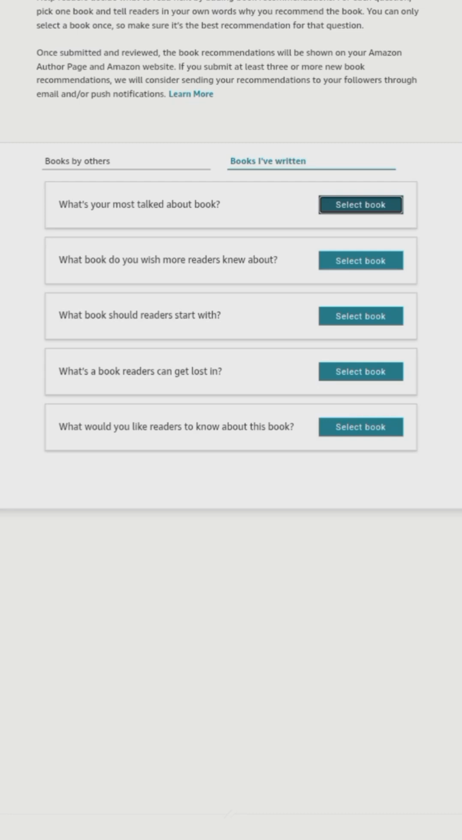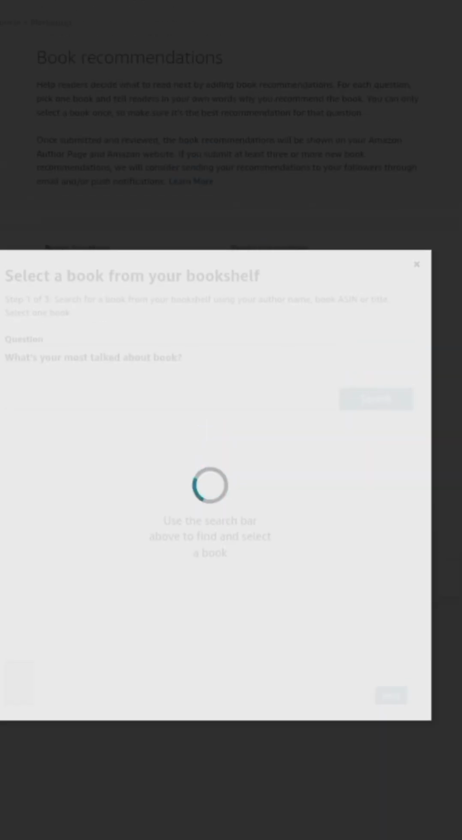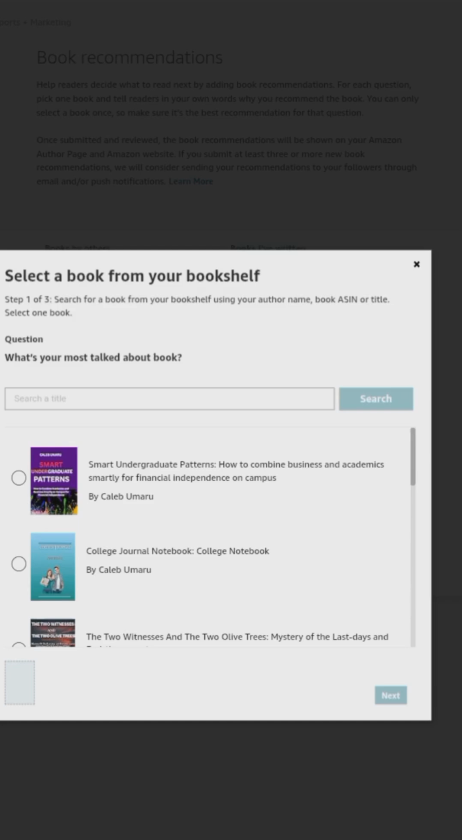So right now I'm going to click this select a book. Now you can see the thing is loading. When it finishes loading, we are going to start the process of recommending a particular book for that particular question which I have selected, and it's going to show me a list of my own published books so that I can recommend.